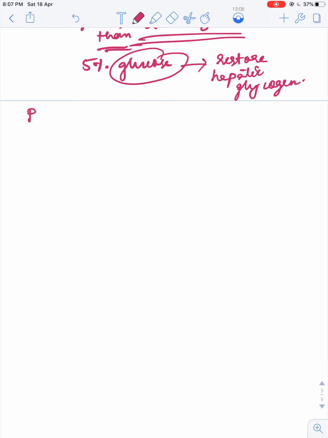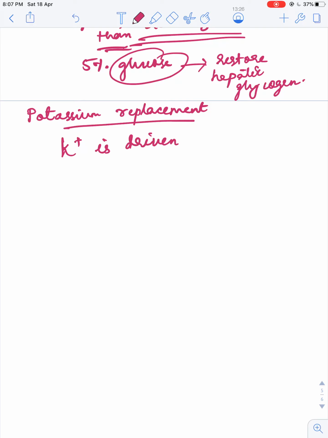The fourth point is potassium replacement. When insulin therapy is instituted, ketosis subsides and the potassium is driven back intracellularly.